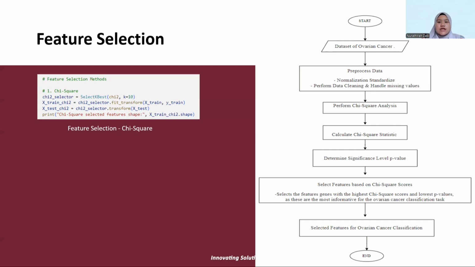First, load the ovarian cancer dataset, do the preprocessing of the data including normalization, perform data cleaning, and handle missing values. After that, we perform the chi-square analysis, calculate the chi-square statistic, and determine the significance level p-value. We select the features based on the chi-square score, choosing the feature genes with the highest chi-square score and the lowest p-value, as they are the most informative for the ovarian cancer classification task. Then we proceed to the selected features for ovarian cancer, which is the end of the flow.